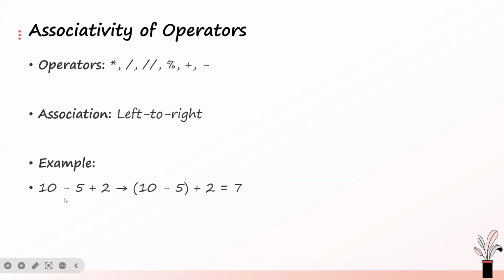Here we have 10 minus 5 plus 2. Because minus and plus have the same level of precedence, it will be evaluated from left to right. That is why 10 minus 5 was first evaluated and put in parentheses, then the result will be plus 2. I hope you understand this.